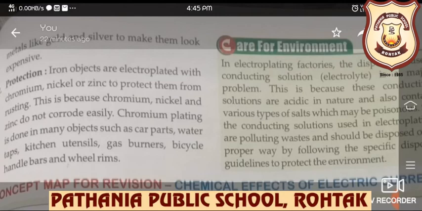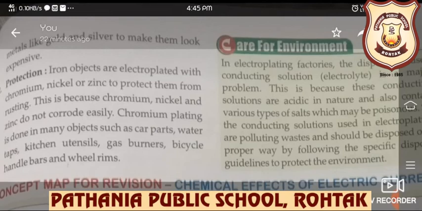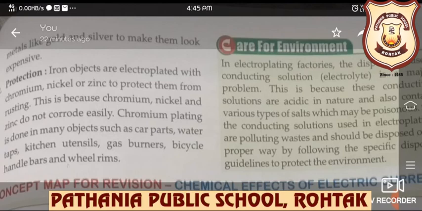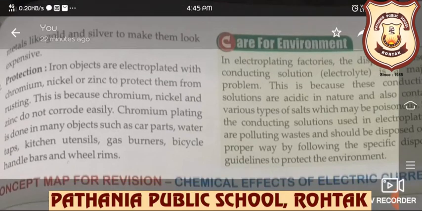This is because these conducting solutions are acidic in nature and they also contain various types of salts which may be poisonous. So the conducting solutions used in electroplating are polluting and should be disposed of properly, following the specific disposal guidelines to protect our environment.